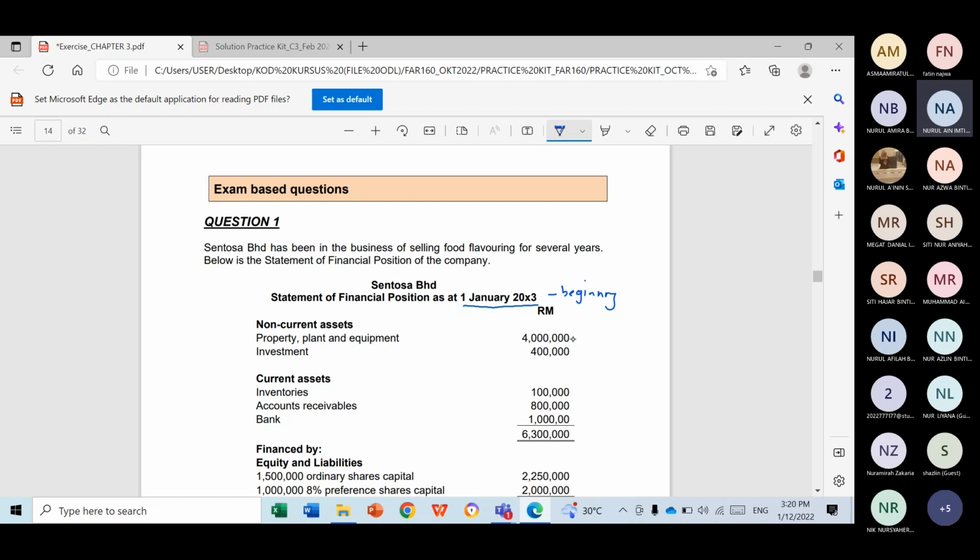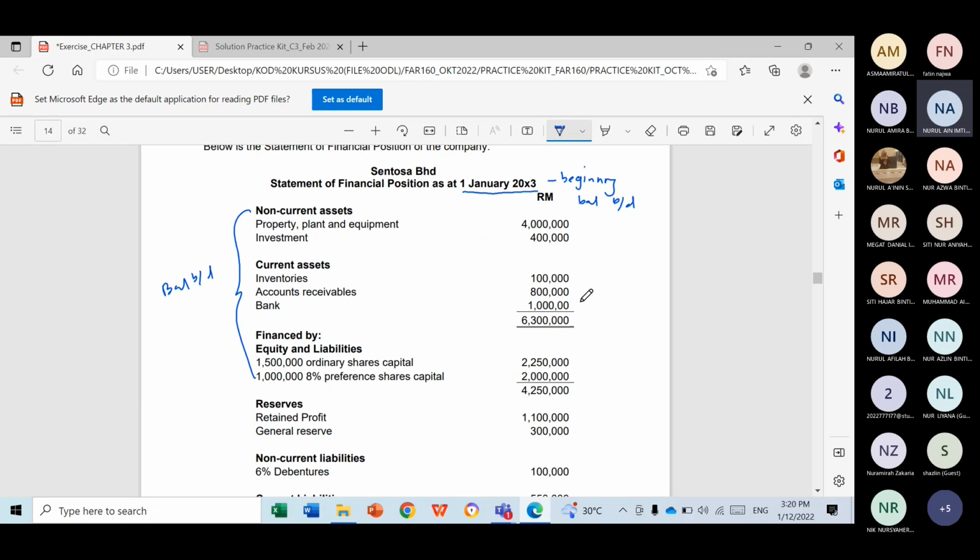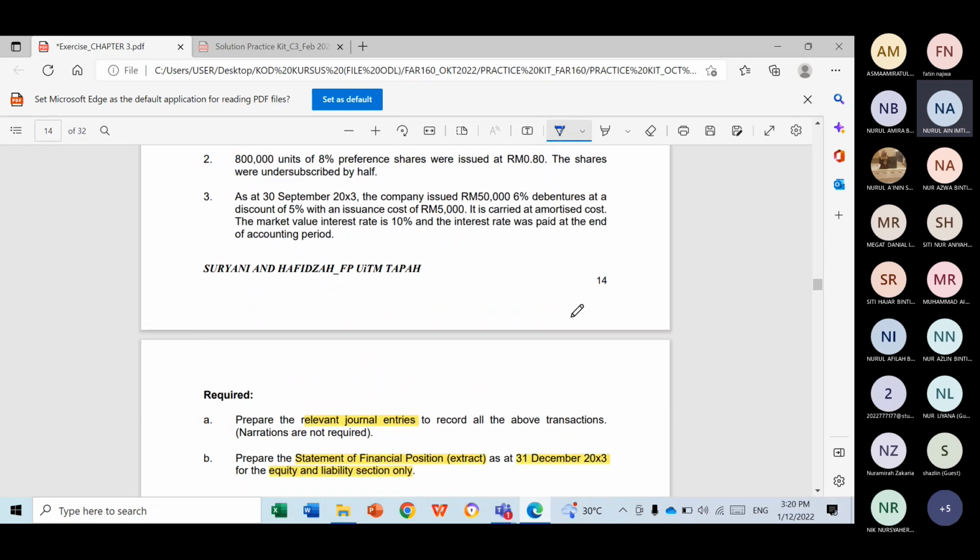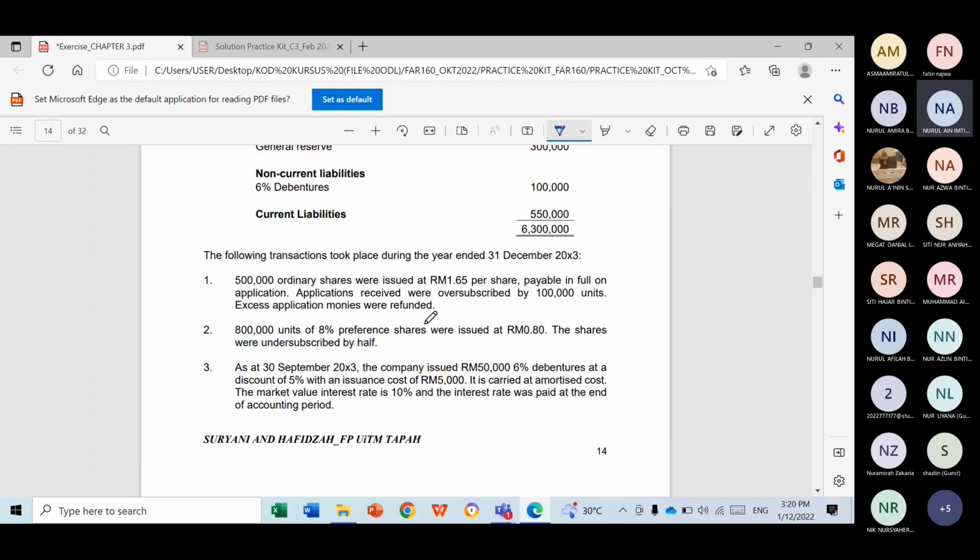What does it mean? All of these are the balance brought down. So all here are the balance brought down. You are going to prepare the journal entry to record all the above transactions. So how many transactions do we have? We have to read one by one to identify the transactions that occurred during the year. Okay, let us read number one.